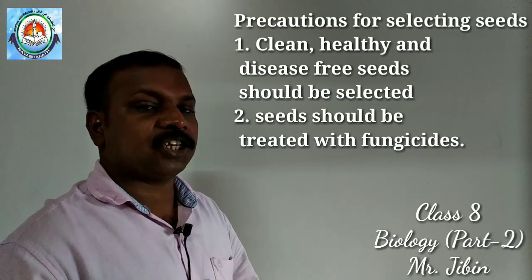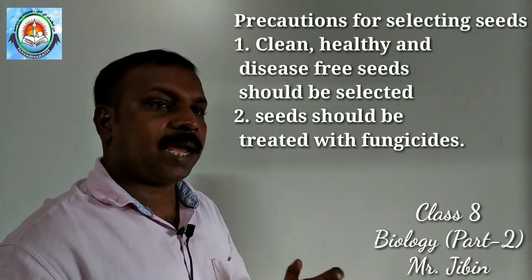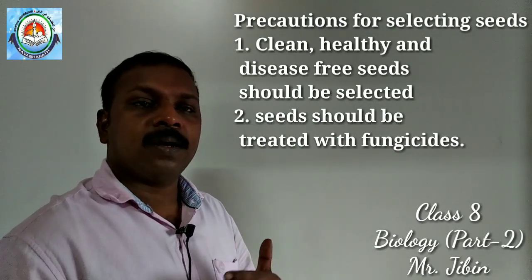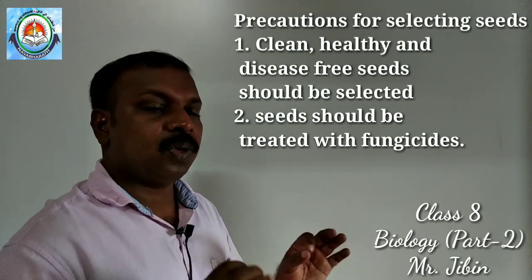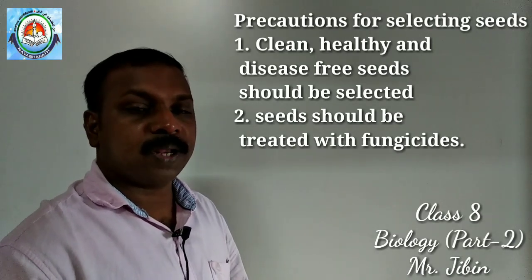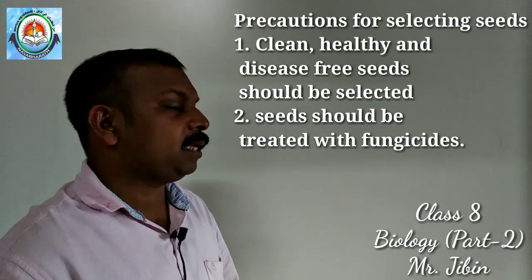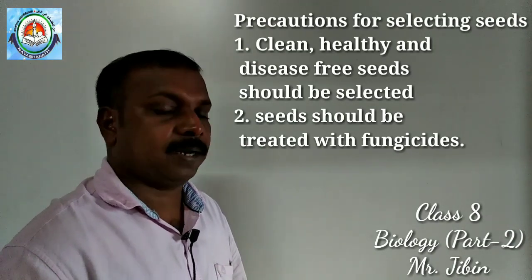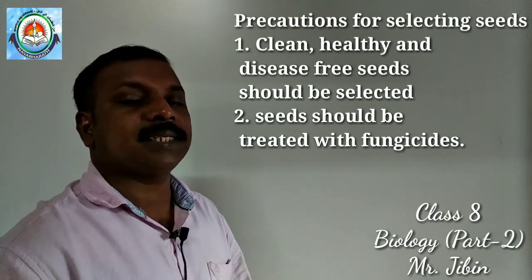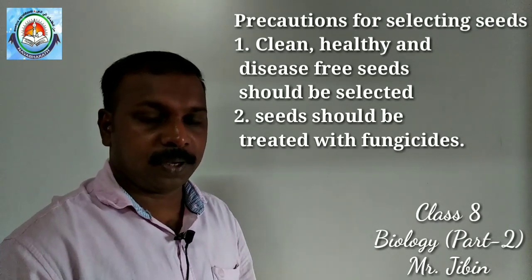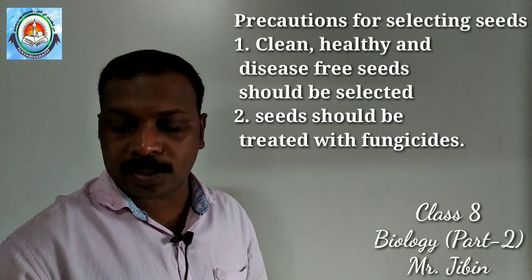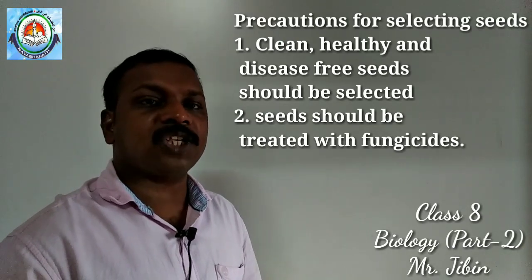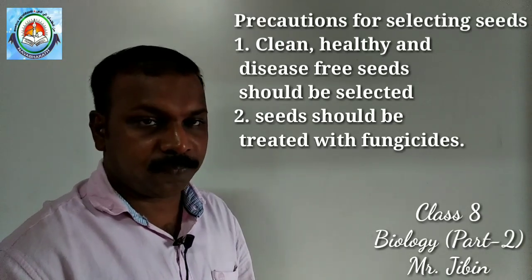For selection of seeds, they have to follow some precautions. They have to give importance to precautions. So we will see what are the precautions to be taken when the seeds are selected. The first one is that only clean, healthy and disease-free seeds should be selected.